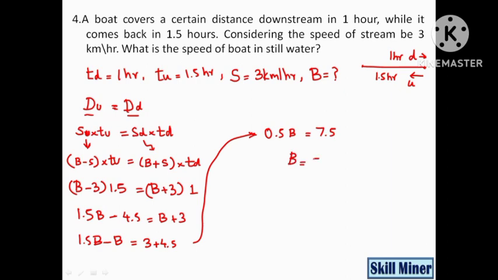So B will be 7.5 divided by 0.5, which is equal to 15 kilometer per hour.